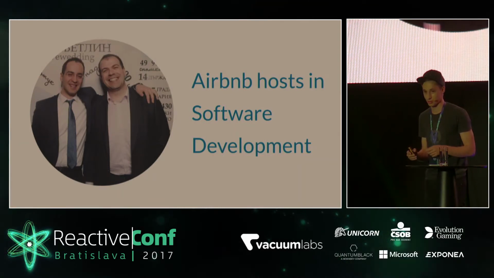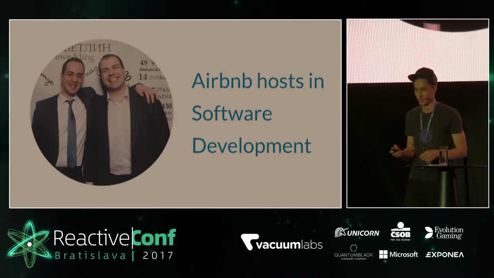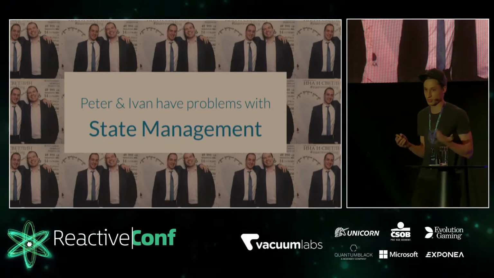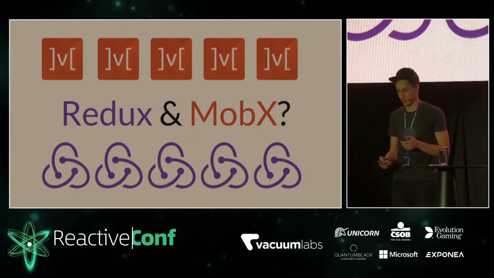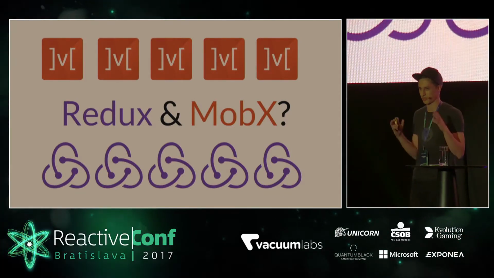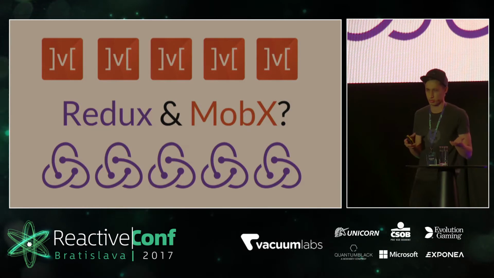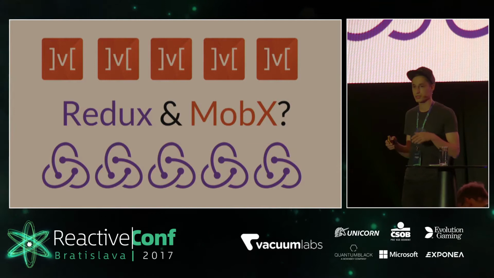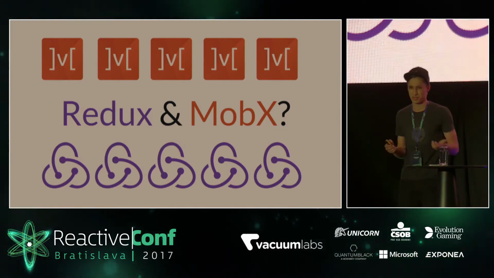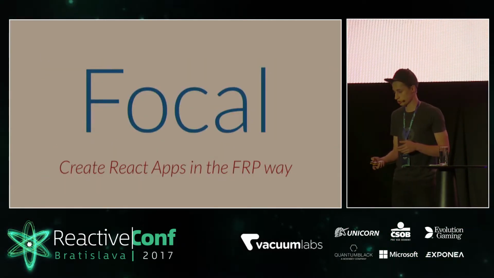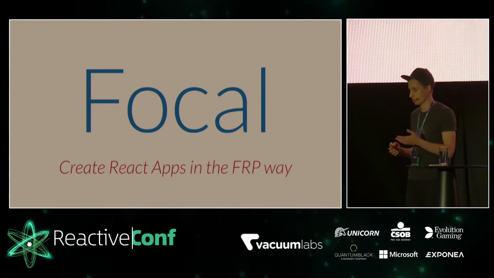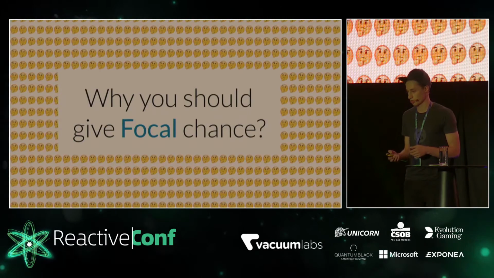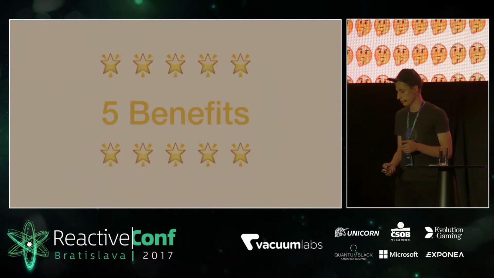So our Airbnb hosts are like in software development, and they have problems with React and state management. And they ask me, Gregory, which state management will you recommend? Because they don't like Redux because it has a big boilerplate and not good solutions like Redux Form. And they like Mobix. Mobix is pretty cool, but actually there is a lot of magic with reaction in Mobix. So I gave them a chance and said that we have developed Focal in Grammarly, and it's like creating React apps in FRP way. So why should you give Focal a chance?